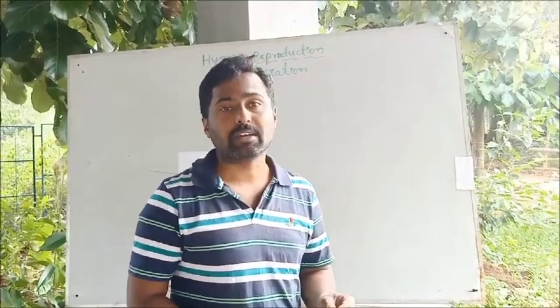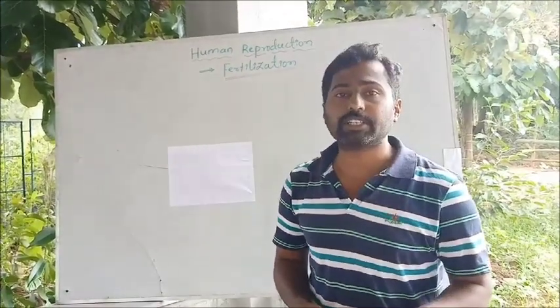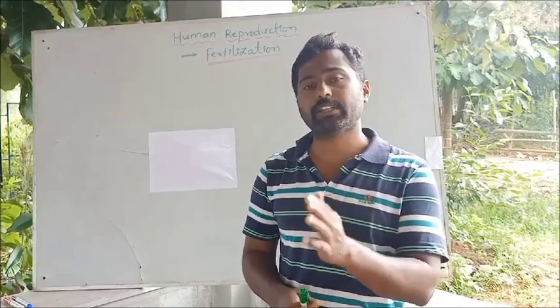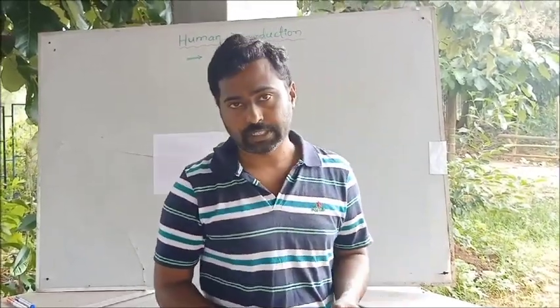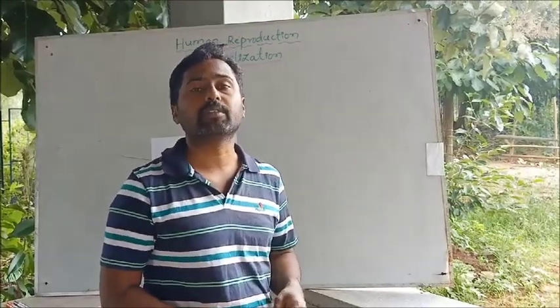They are at peak level at the midway of the menstrual cycle. That's why ovulation takes place on the 14th day, or anywhere in the midway of the endometrial cycle. The reason is that the levels of LH and FSH are at their peak.